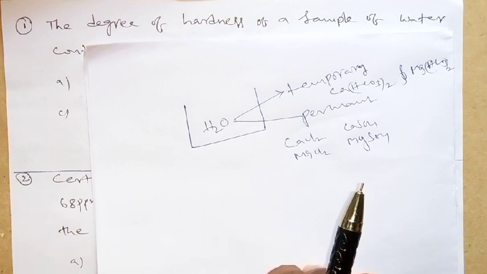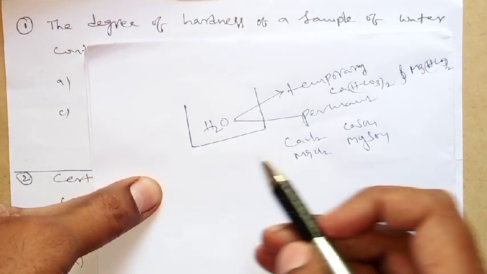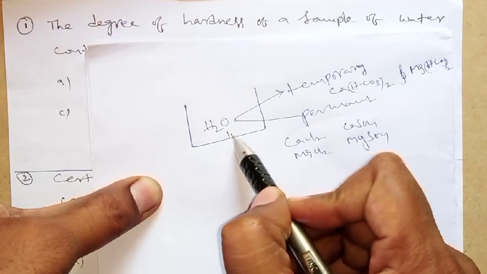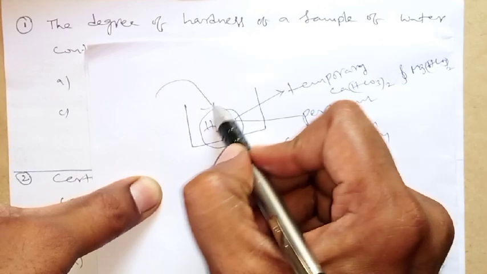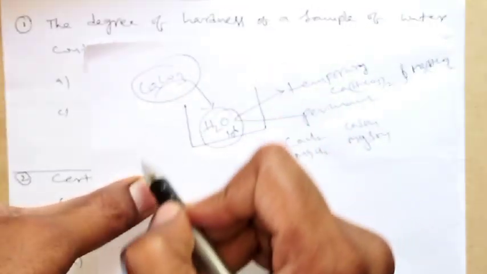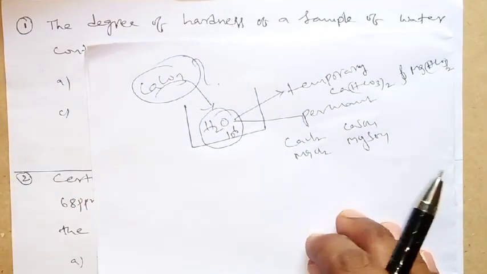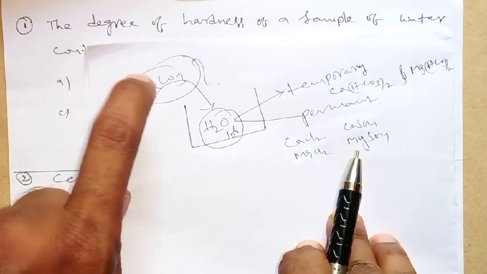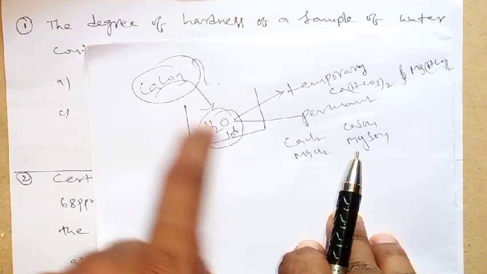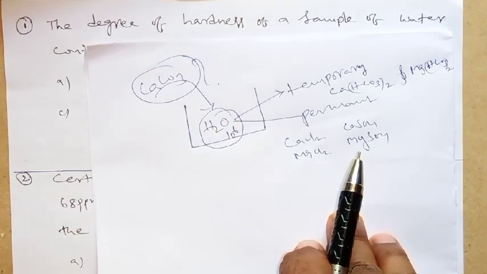So what is the degree of hardness? What is the basic definition? The number of parts by weight of CaCO3. For example, in this beaker, imagine you have taken 10 power 6 parts of water, 1 million parts. How many parts of CaCO3 are present in this? That is its hardness. So the number of parts by weight of CaCO3 present in a million parts by weight of water is called the degree of hardness. Is it clear? This is the basic definition.